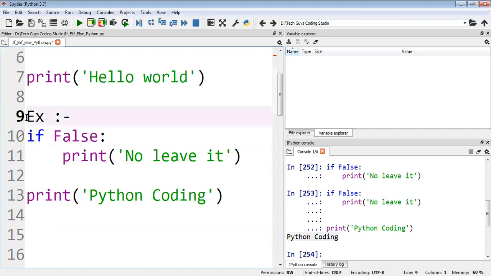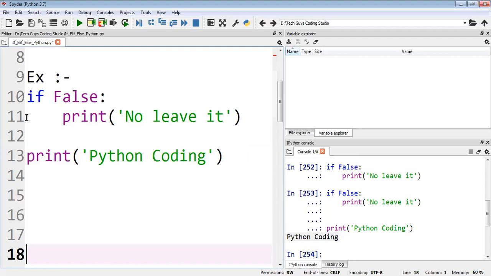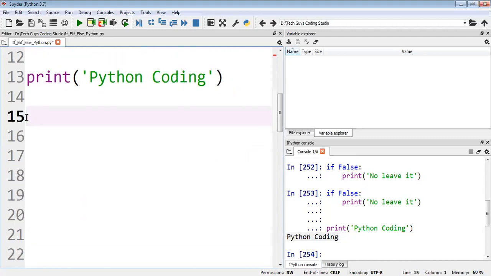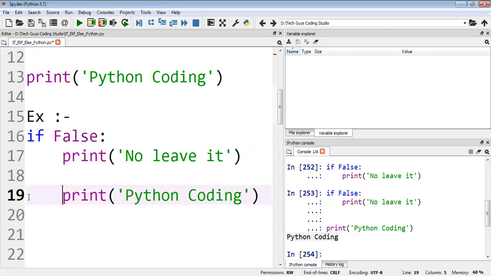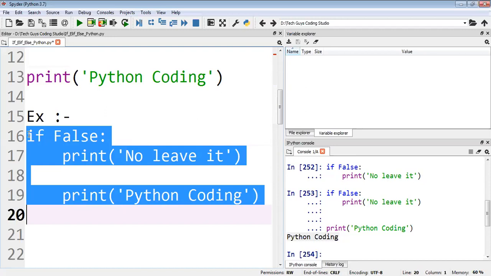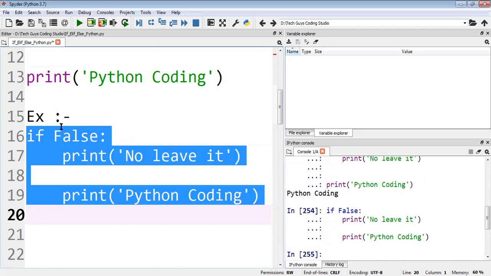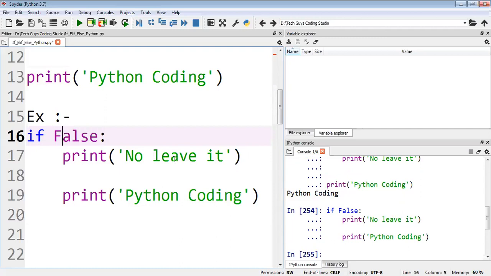Now I'll show you one more thing. First I will copy and paste here. Now this comes inside this block. If I put the cursor here and press tab on my system, see, now it comes under the if block. Earlier it was executing, but now it's under this block, so it will not execute at all, because now the condition is false. If the condition is false, whatever operations we need to do here will not be executed at all.